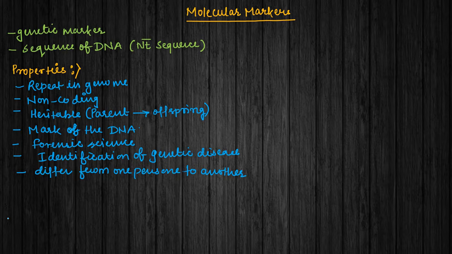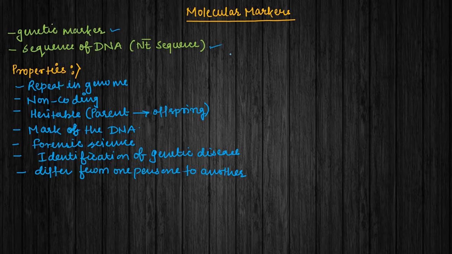So a molecular marker means a stretch of DNA or a stretch of nucleotides present in the genome at some location, also in a repeated manner. These stretches of nucleotide sequence are found at different locations in the genome, and are called molecular markers. We also call them genetic markers.